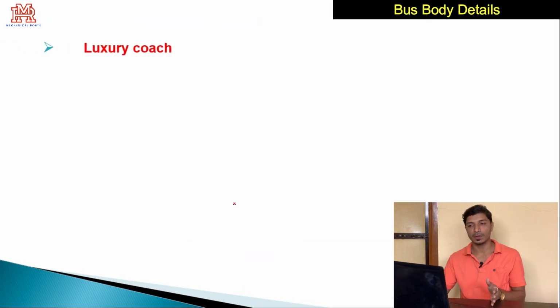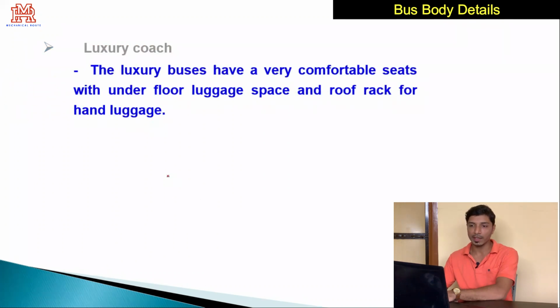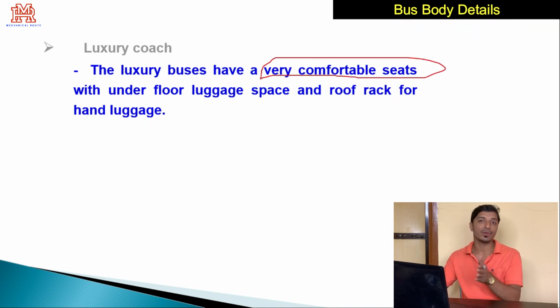So the luxury coach is basically designed to run longer distances, and comfort is given a lot of consideration while designing these coaches. Luxury buses have very comfortable seats because the passengers have to travel longer distances, with underfloor luggage space.